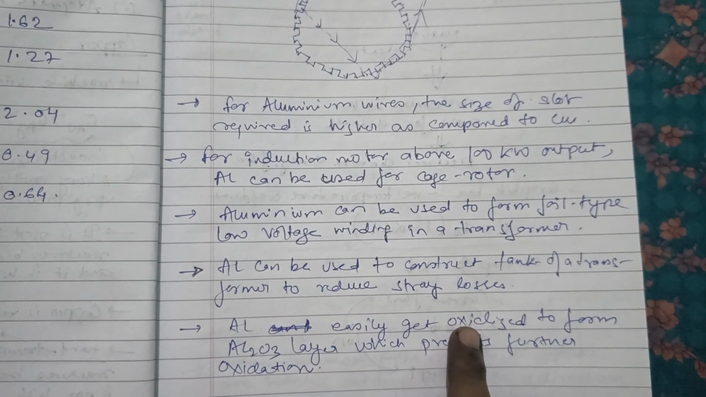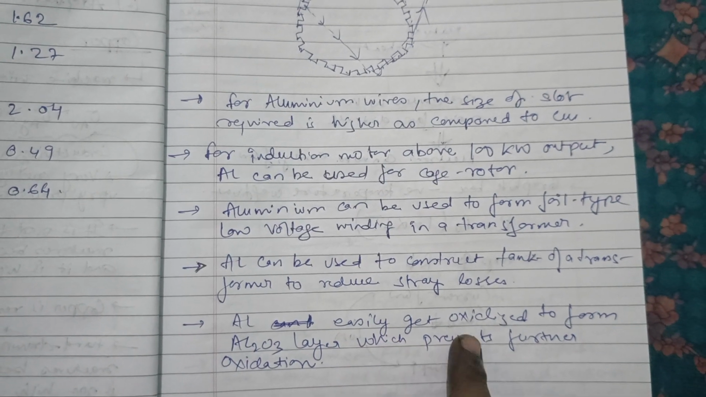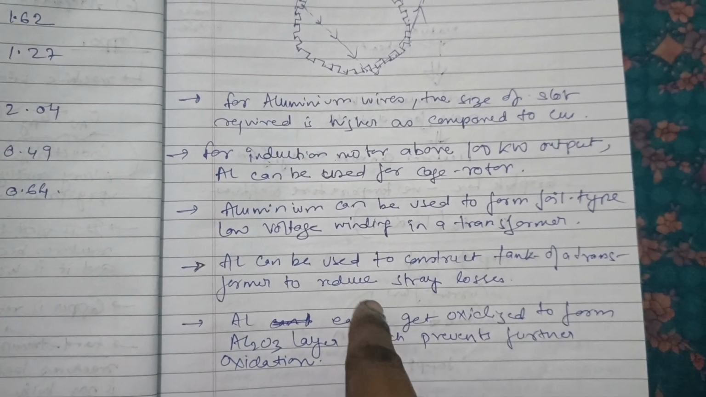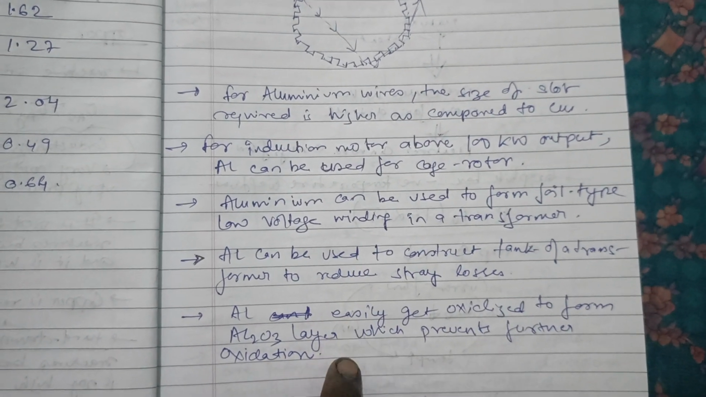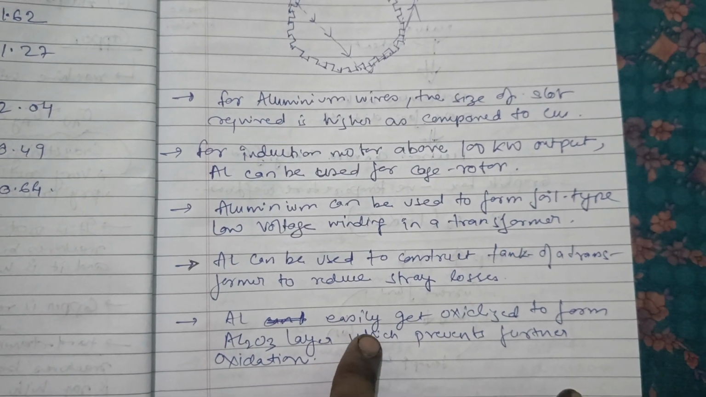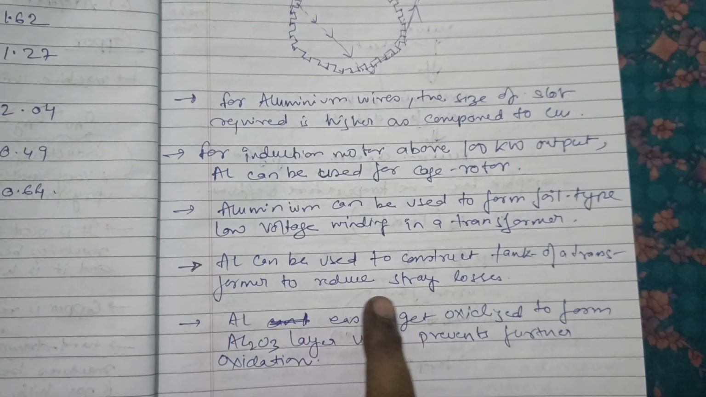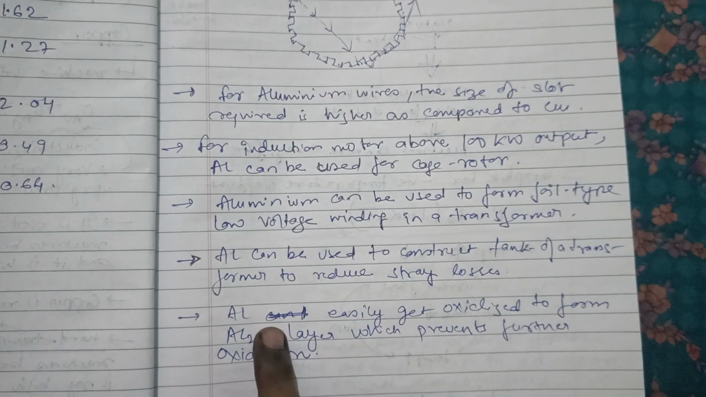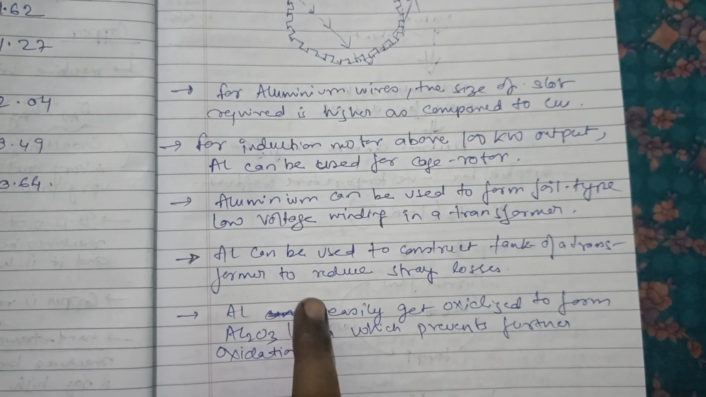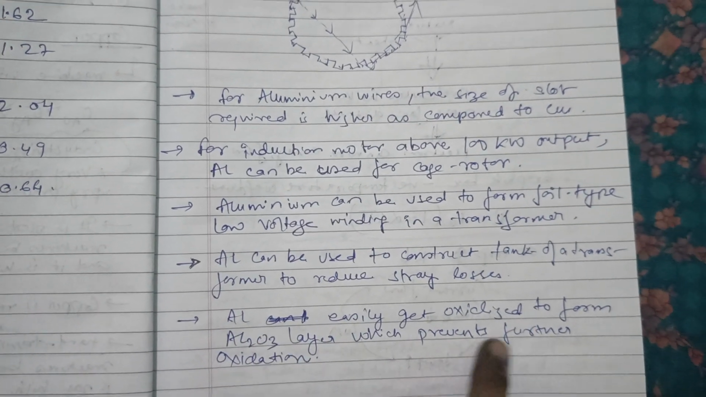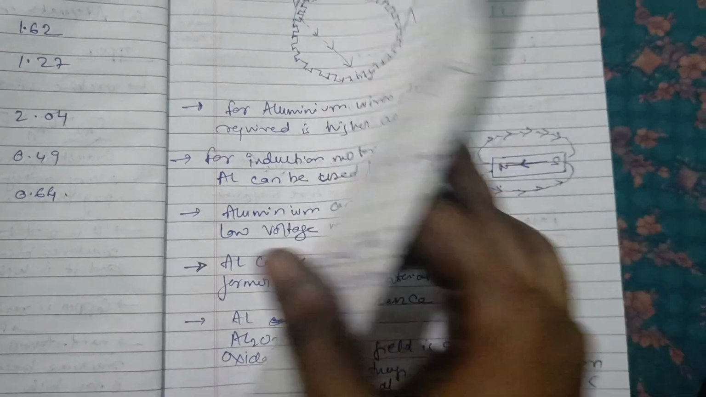Aluminum easily gets oxidized to form an Al2O3 layer, which prevents further oxidation. Why is corrosion less in aluminum? Because aluminum easily gets oxidized to form Al2O3, and this layer prevents further oxidation.